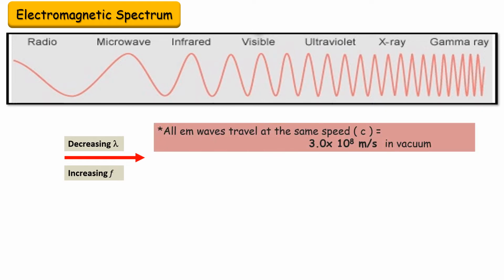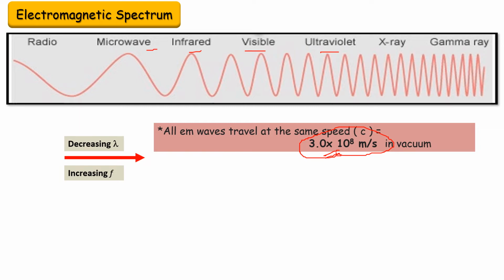Now all these radiations, whether it is radio wave, microwave, infrared, visible, ultraviolet, X-ray, gamma ray, all will travel with speed of 3 into 10 to the power 8 meters per second in vacuum. In medium, their speed will slightly decrease, but in vacuum, irrespective of any of this radiation, all of them will always travel with speed 3 into 10 to the power 8 meters per second.